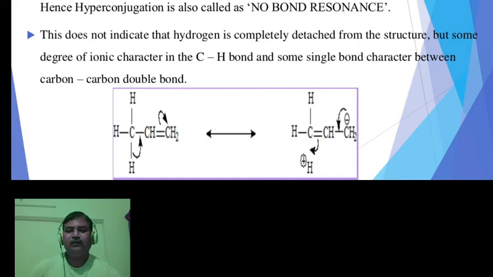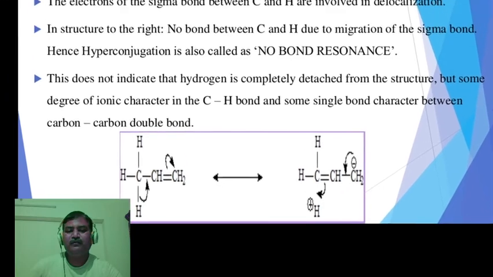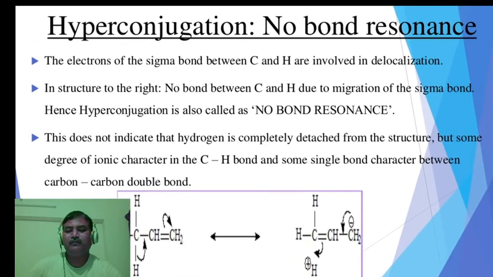So in this hyperconjugation effect, totally pi electrons as well as sigma electrons are involved. Second, in the structure on the right, there is no bond between C and H due to migration of the sigma bond. Hence, hyperconjugation is also called no bond resonance. This is the right hand side structure.